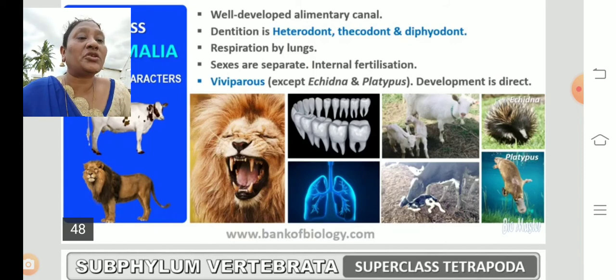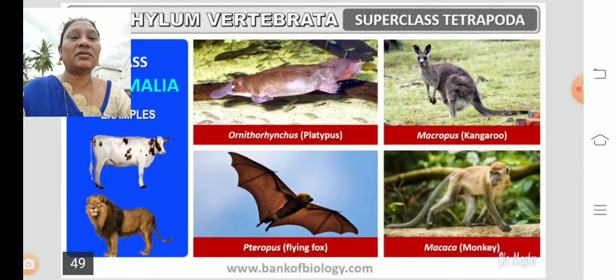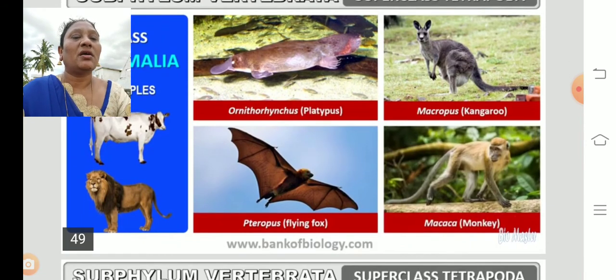You can see in the picture echidna and platypus in the last row. So the development is indirect. Echidna and platypus are called egg-laying mammals. You can see some examples here: platypus, kangaroo, monkey, flying fox.